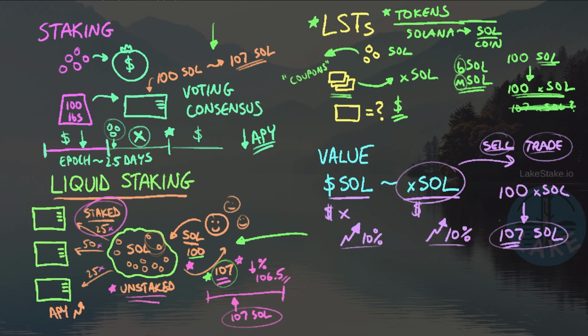And so I'm happy because I get my reward. I'm also happy because I can have access to my assets at any time. And that indeed is going to be the pros of using liquid staking. It's having access at any time, as well as the fact that I still get rewards.